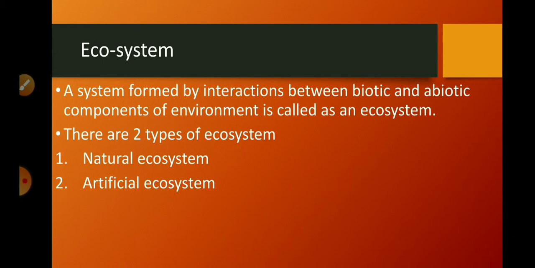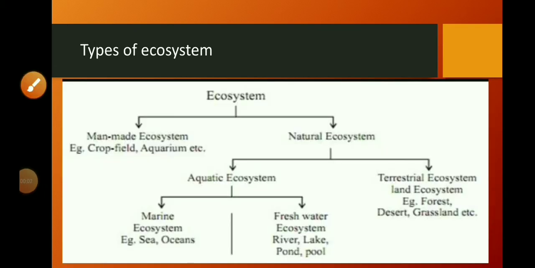Natural ecosystem is the ecosystem which exists in nature on its own, which is natural. Man-made or artificial ecosystem, which we can also call an anthropogenic ecosystem, means it is formed by human beings and managed by human beings. See, in this diagram we can see different types of ecosystem. Man-made, for example, we can take a crop field, aquarium, garden, which is formed by human beings and managed by human beings. Natural ecosystem